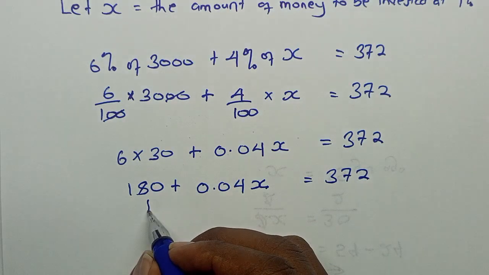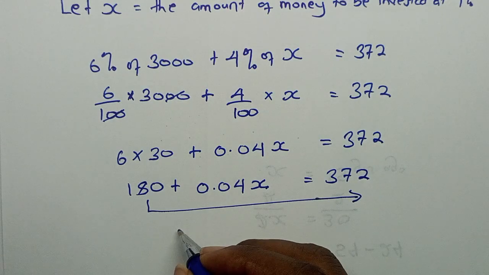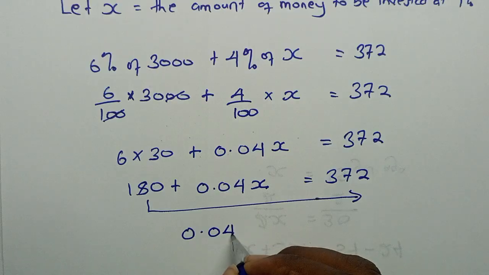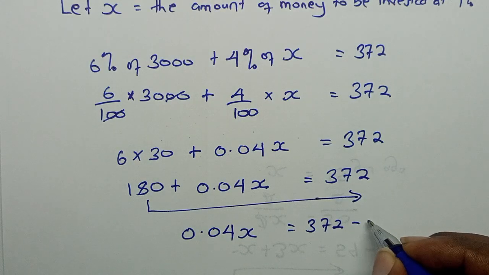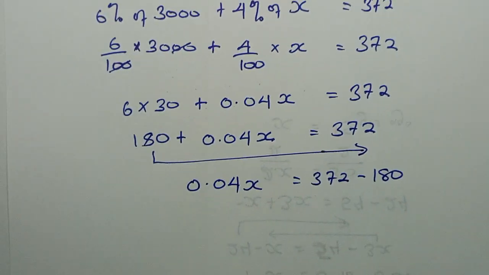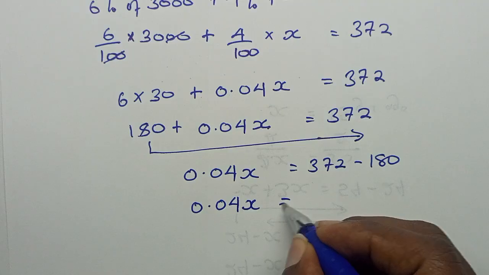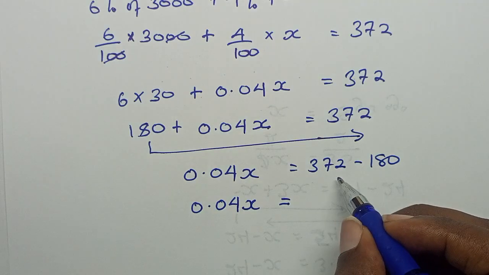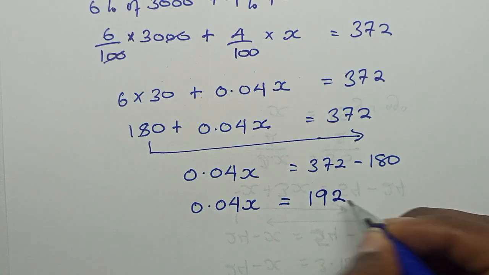So let us take 180 this side. So we are left with 0.04X being equal to 372 minus 180, which leaves us with 192.